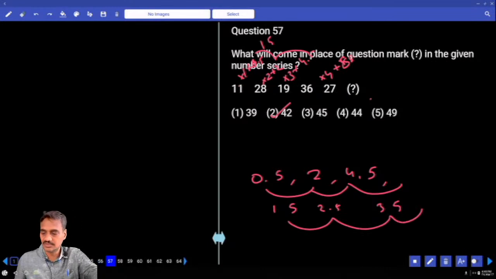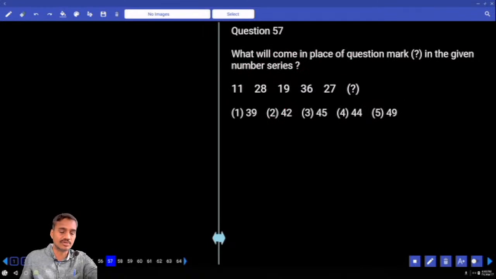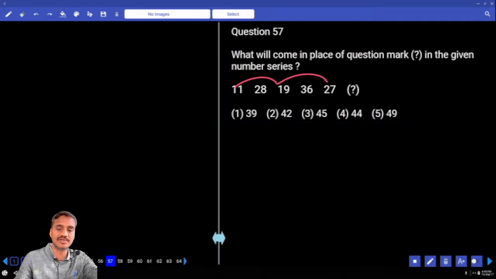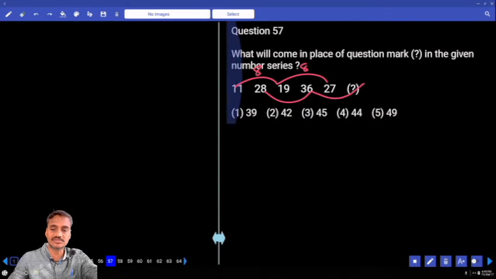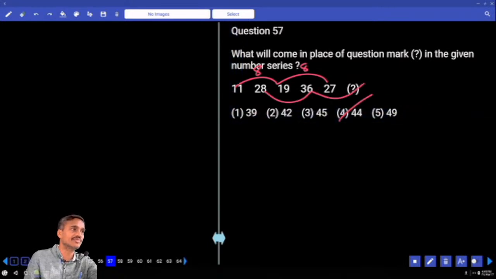Then 57: 11, 28 and so on. Numbers are increasing at a very small rate, hence it must be under difference. Again numbers are increasing and decreasing, so 11 and 28 are varying, again decreasing, again increasing. Hence we need to go for alternate numbers. 11 plus 8, 19; 19 plus 8, 27; 28 plus 8, 36; 36 plus 8, 44. Every alternate number is plus 8, plus 8, plus 8 and so on.